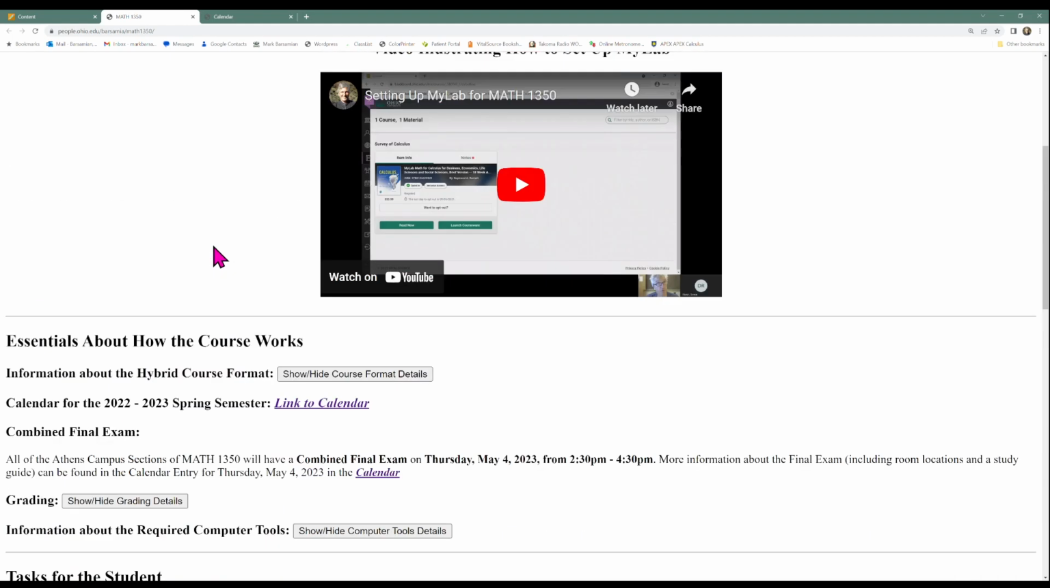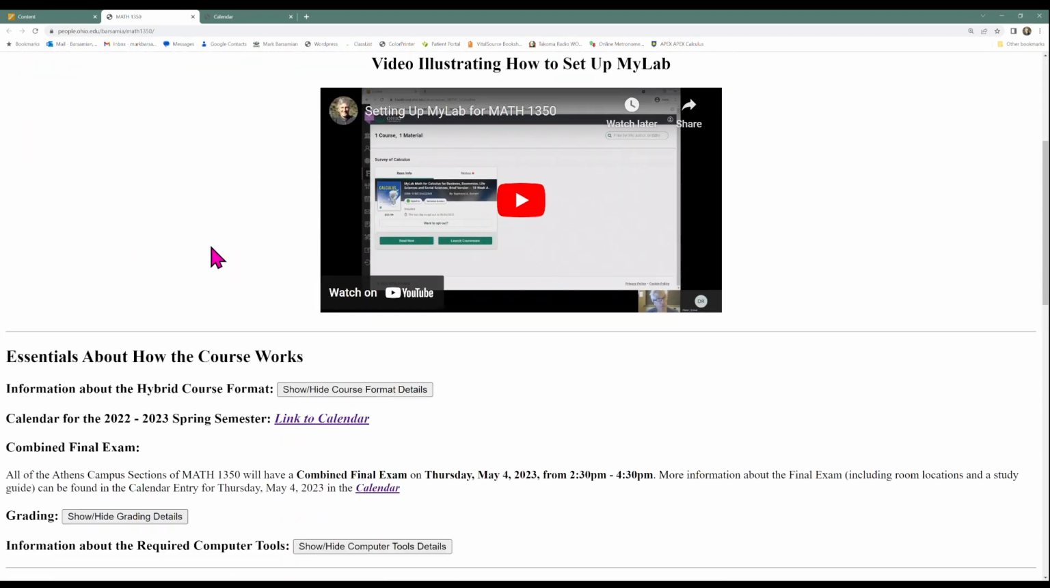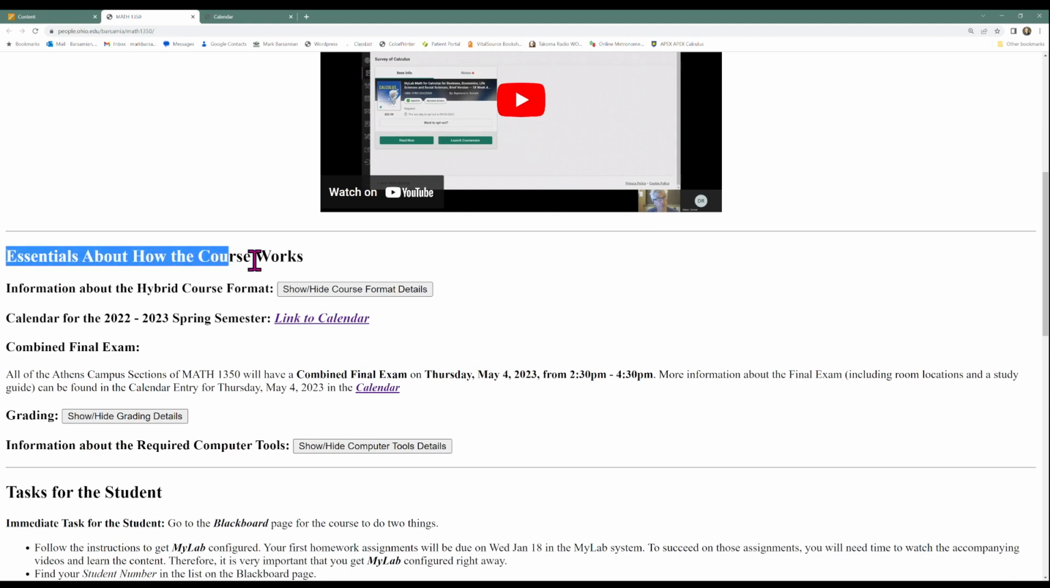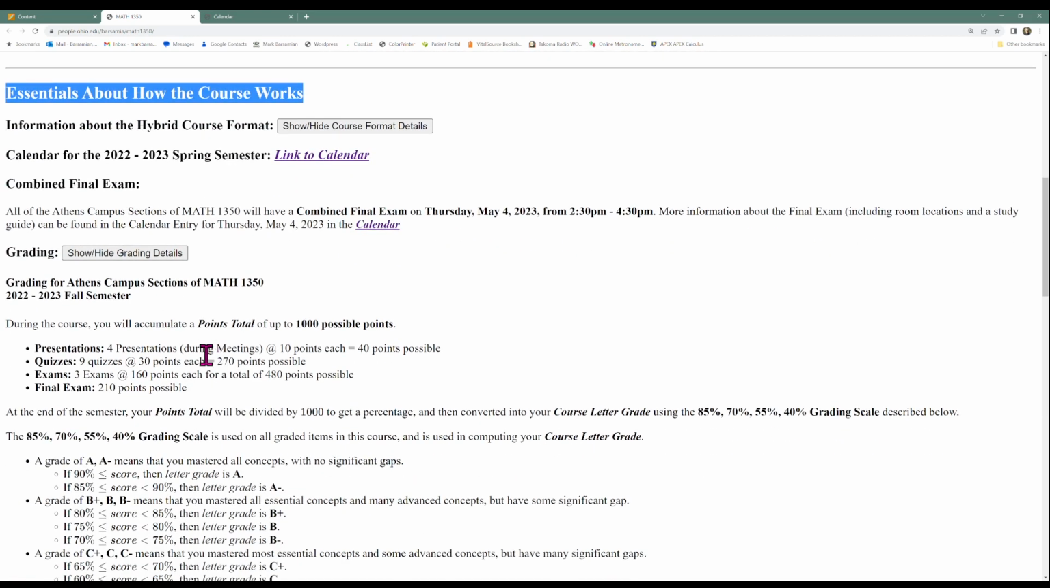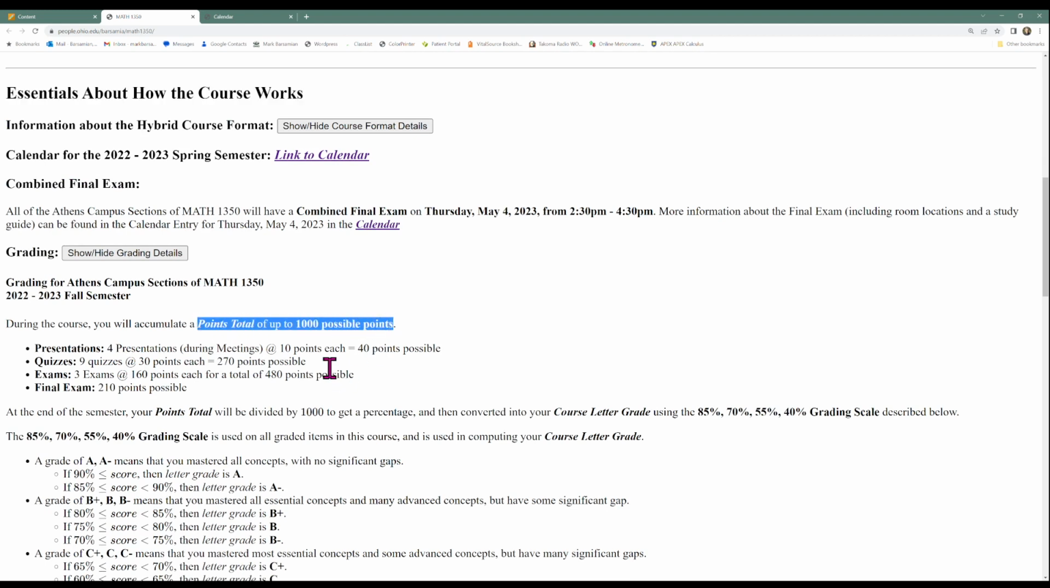Here on the main course web page, in this section of essentials about how the course works, there's a button you can click to see the grading details. In this course, you'll accumulate points for a total of up to 1,000 possible points. You'll get those points 4 ways. You'll do presentations, 4 of them, 10 points each for 40 points possible from the presentations.